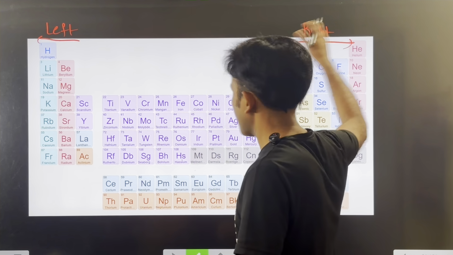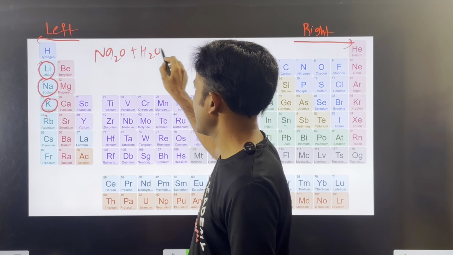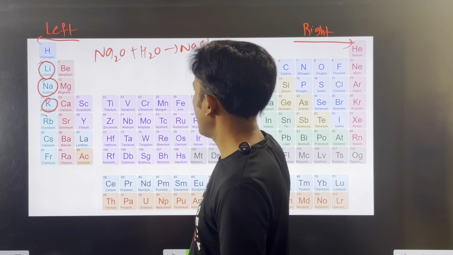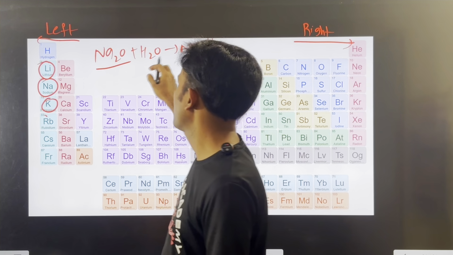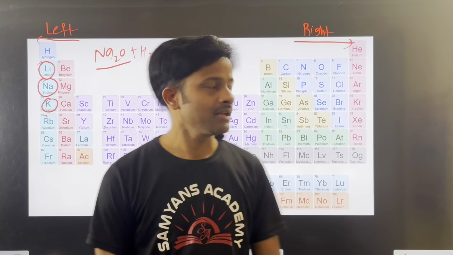Okay, the nature of oxides formed by group 1 elements is basic, while that of group 17 elements is acidic. Yes. Nature of oxides: sodium oxide, potassium oxide, lithium oxide, all these oxides are basic in nature. Why? Because when you dissolve sodium oxide in water, you get the corresponding hydroxide. These metal oxides we call basic oxides, because when dissolved in water they form bases.